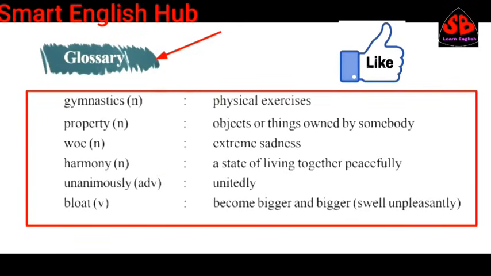Here we can see the glossary. Gymnastics, physical exercises. Property, objects or things owned by somebody. Woe, extreme sadness. Harmony, a state of living together peacefully, unanimously, unitedly. Bloat, become bigger and bigger. Clear friends? Okay.